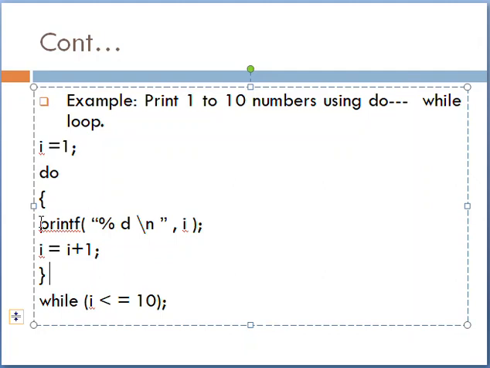Once, the body of the loop will be executed at once. Similarly, this will print 1, and again this increments, and this increments, and this increments, up to 10, it will print the 1 to 10 values. As soon as the value becomes 11, after 10, is 11 less than or equal to 10? No, the condition is false, then the loop will exit.